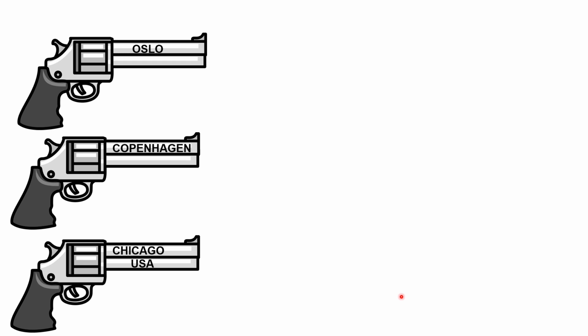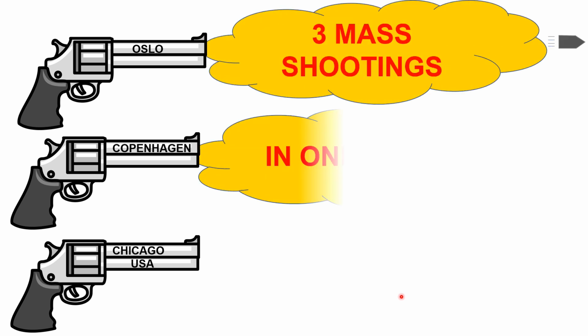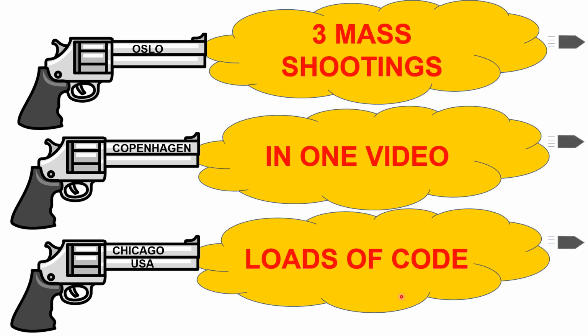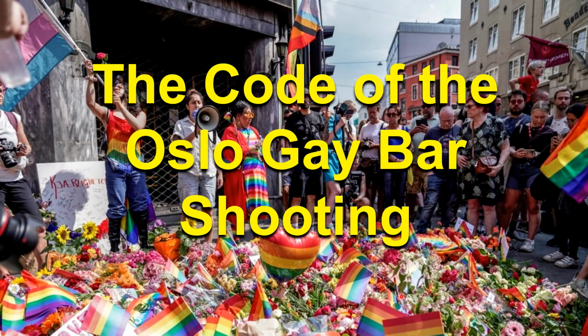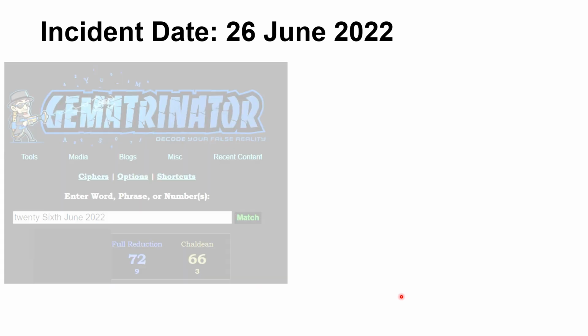On this one I'm calling "3 mass shootings in one video and loads of code." So I'm going to look at some shootings in Oslo, Copenhagen and Chicago, USA. So let's kick off with the code of the Oslo gay bar shooting. So this happened on the 26th of June 2022.